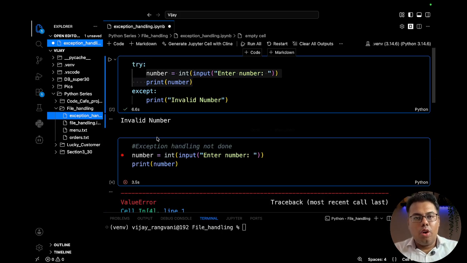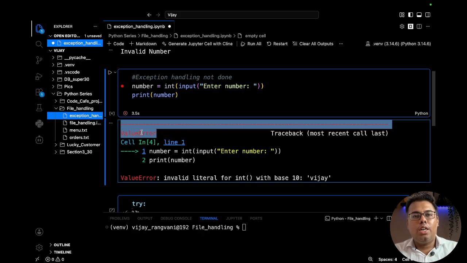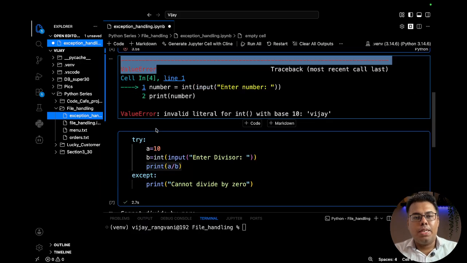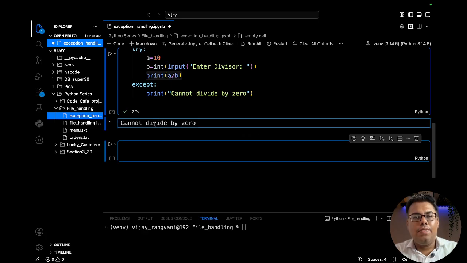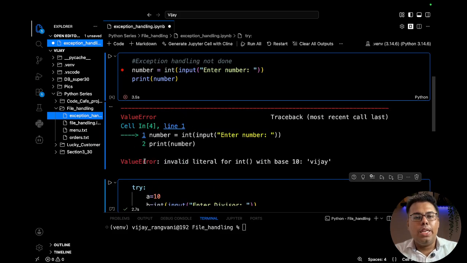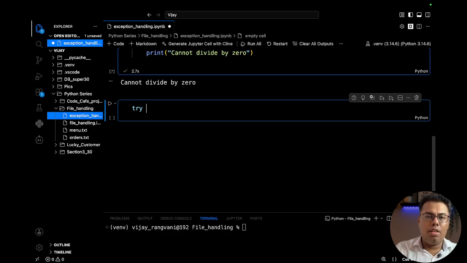Let's say we got here the value error, so we can eventually control the errors, also specific messages for the different kinds of error. So here we were getting the non-divisible by 0 error, and here we are getting value error. So specific errors also we can handle under the except block.